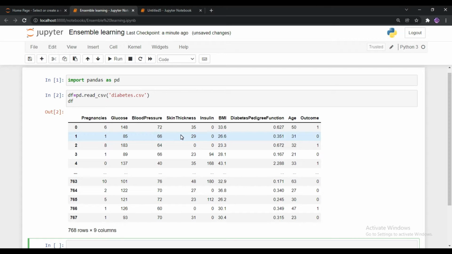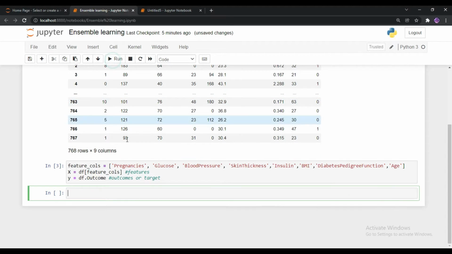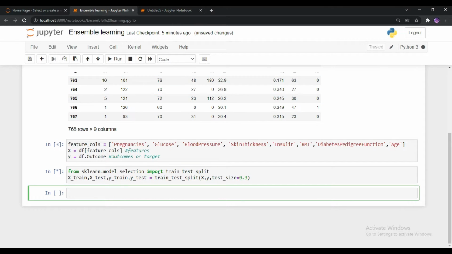After importing all the libraries, now I am going to allocate the features from this dataset. Here I declared two variables, x and y. The x variable contains all the important features and the y variable contains our outcomes. After the feature allocation part, I am going to split this dataset into two parts, one for training and another for testing. For testing our model, I allocated only 30% of the data from the dataset and the remaining 70% will go for training.